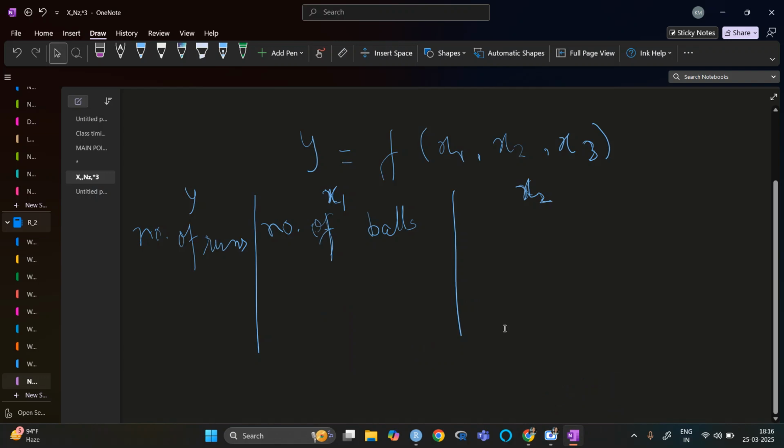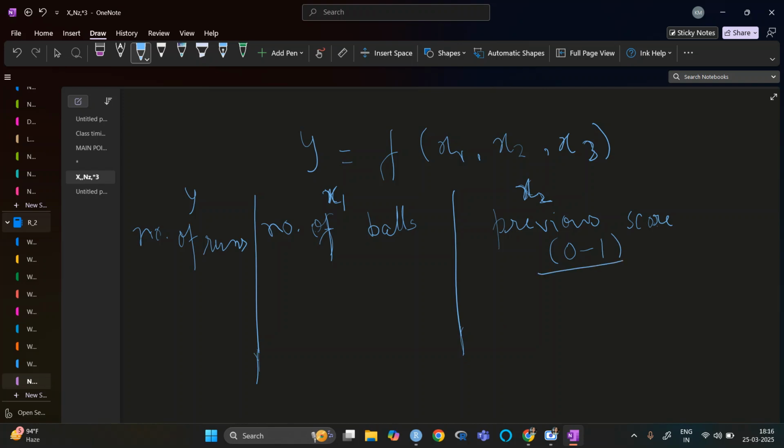So let's say this one is the number of runs, this one is the number of balls, and this one is some previous score. Let's say I am giving it a value between 0 and 1.